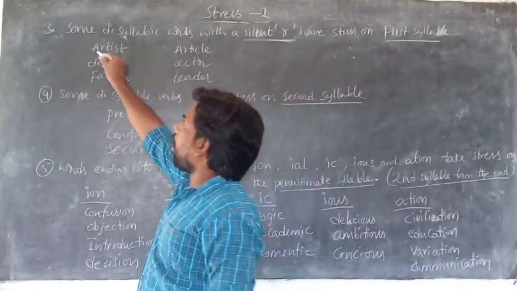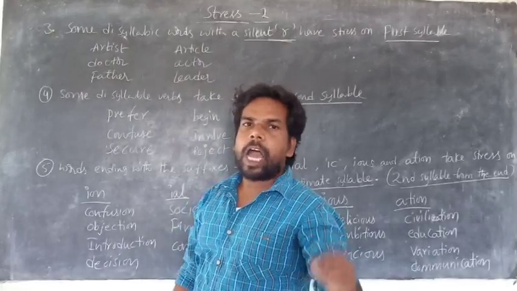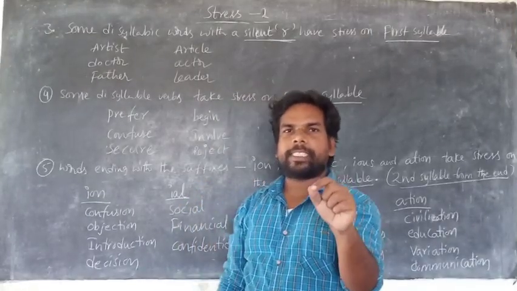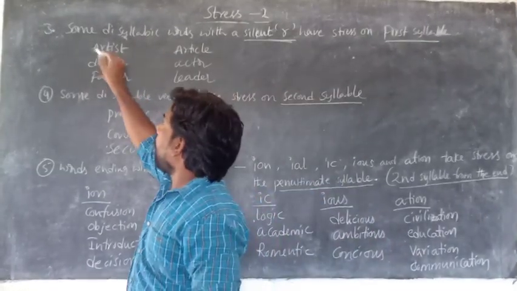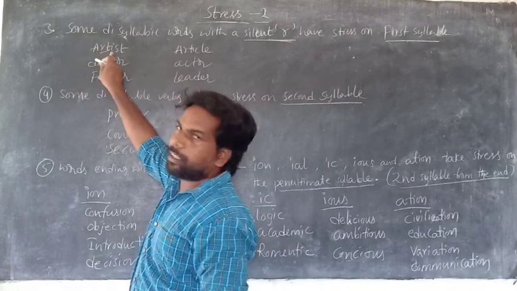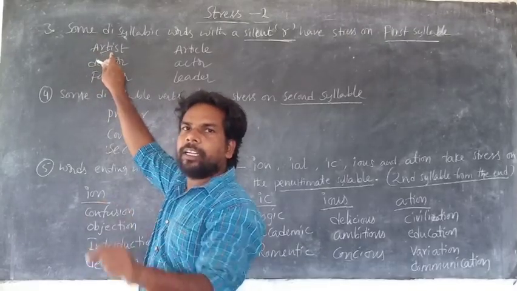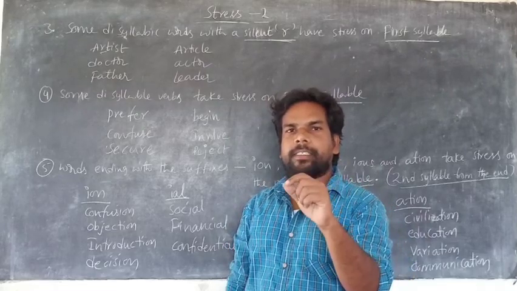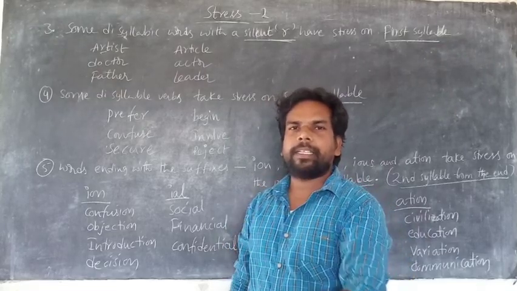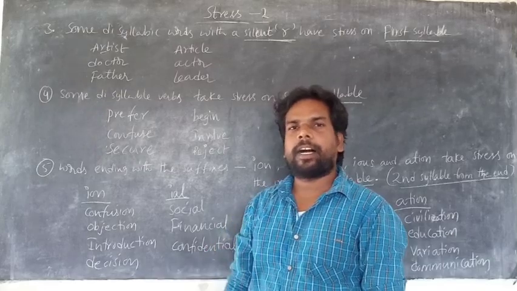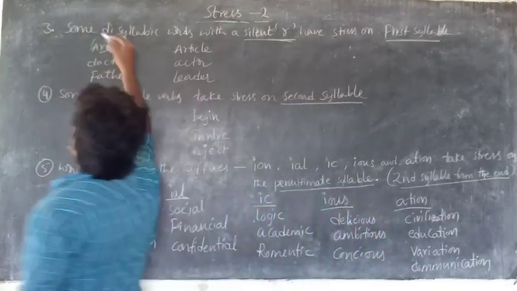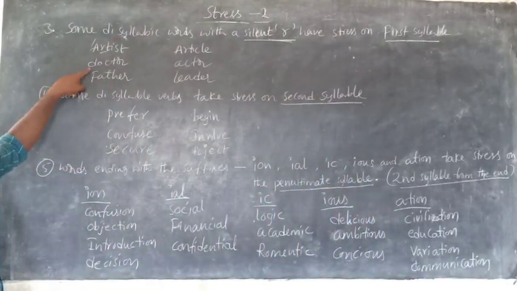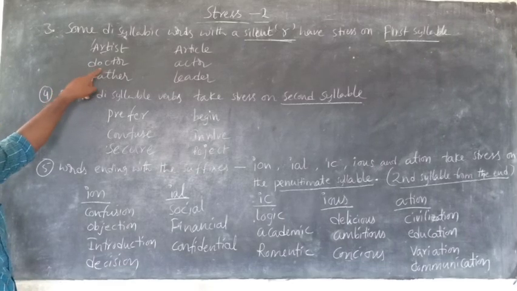The example is artist. R is silent. How many syllables are there? Artist, two syllables. Please meet an artist.